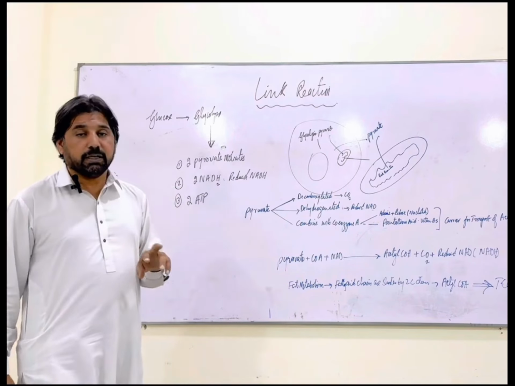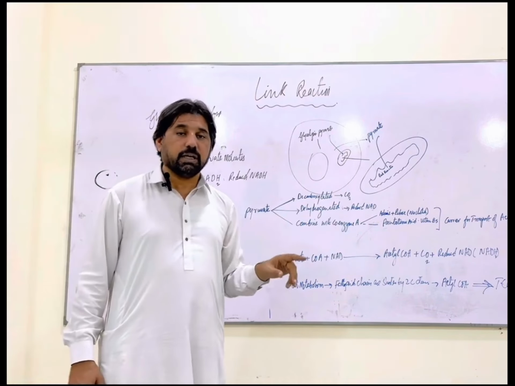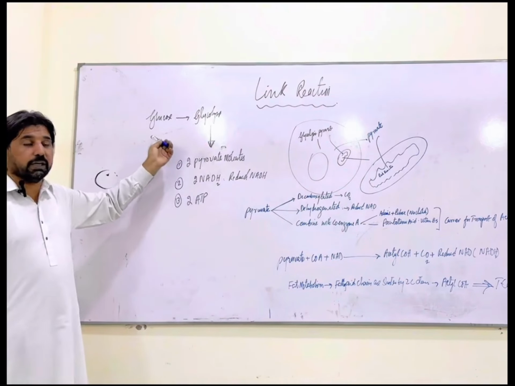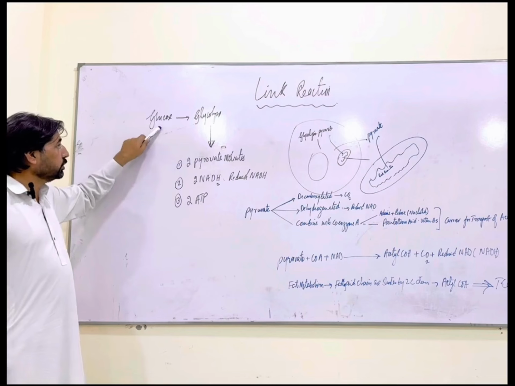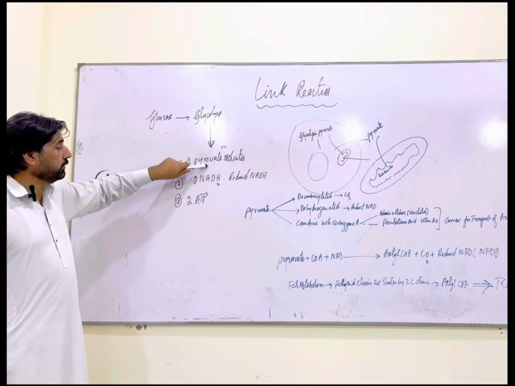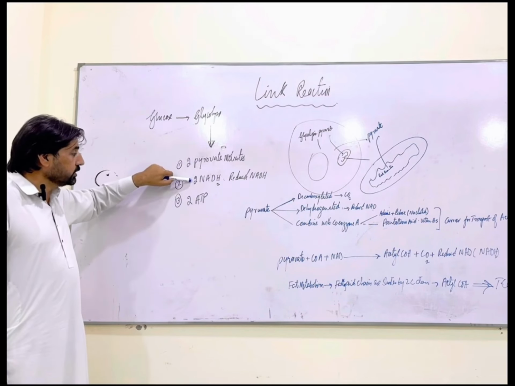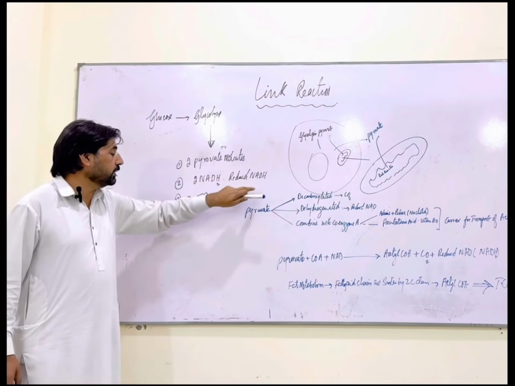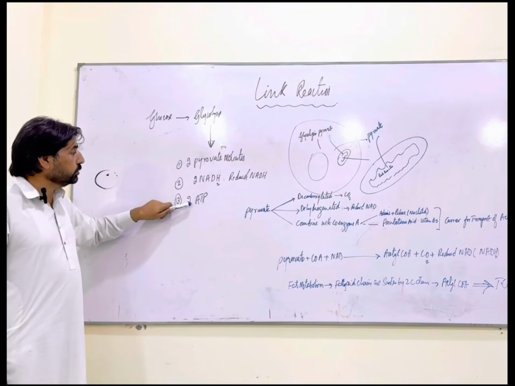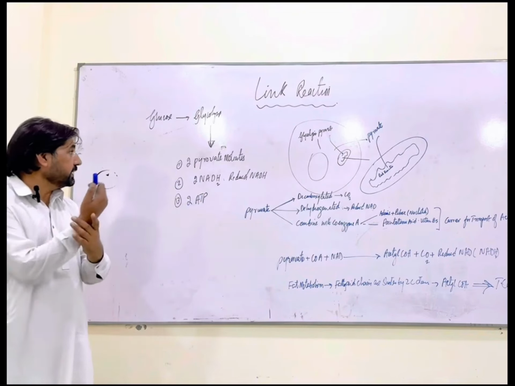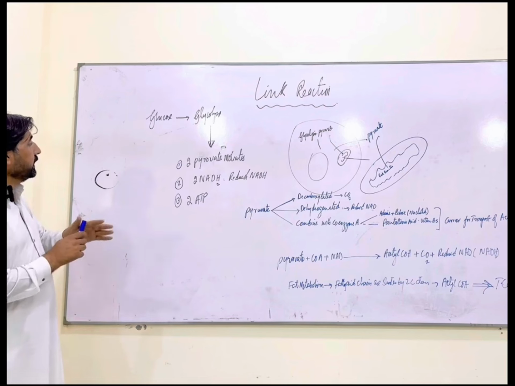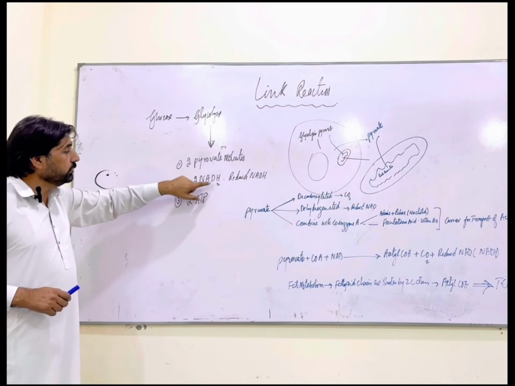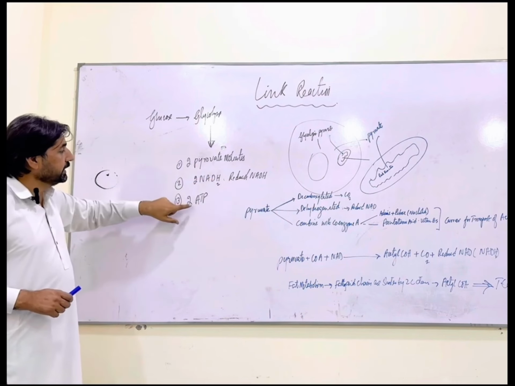So to give us ATP, to give us FADH and NADH as well. Right over here, as a process of glycolysis, each molecule of glucose would convert into two pyruvate molecules, to reduce NAD molecule, and also give us two ATP. So the end product of glycolysis would be two pyruvate molecules, two reduced NAD molecules, and two ATP.